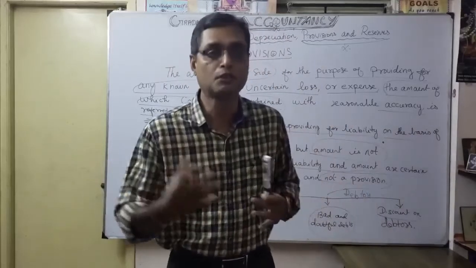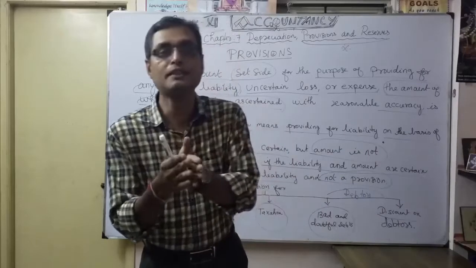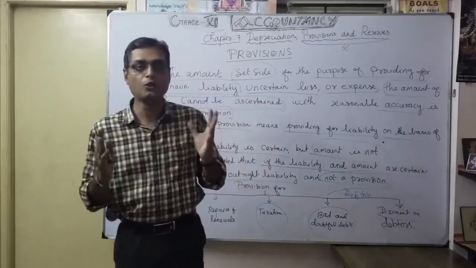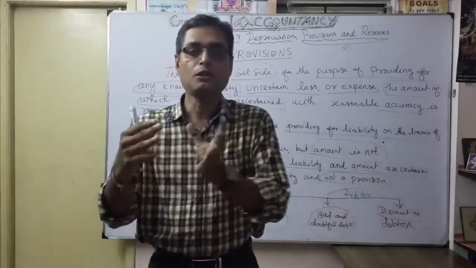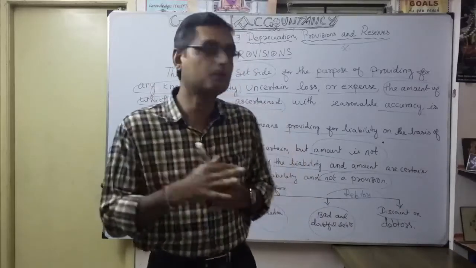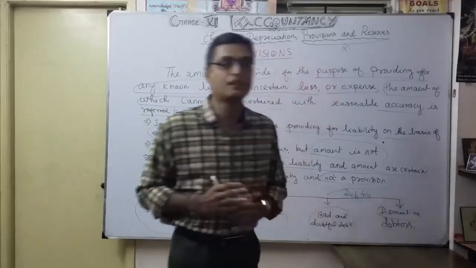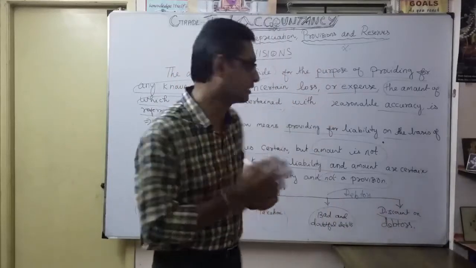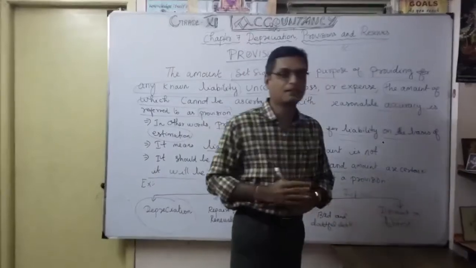You are giving discount, so for that the company is meeting what? Expenses. You want to provide some discount for the future, so you can expect this money. If you give the discount, they will give the proper payment. That's what discount on debtors is, the provision for discount on debtors. These two are related to whom? Debtors, you know very well.